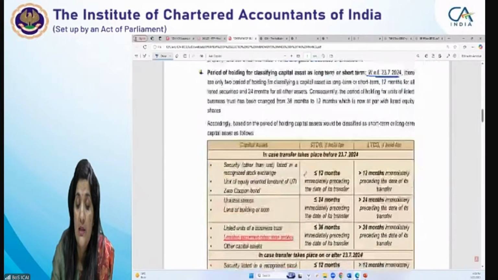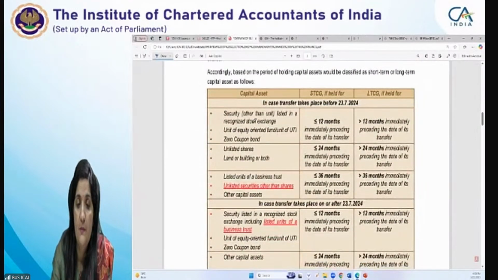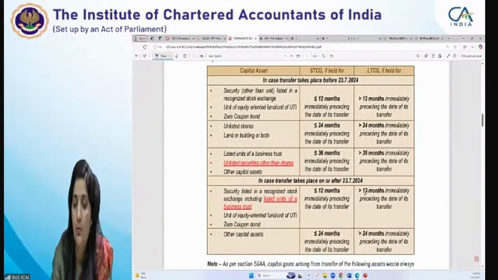Right, specifically आप इसको कैसे याद कर सकते हो, जो मुझे समझ में आया, आप देखोगे इन्होंने अभी new clauses में, if you go and see the listed securities, they have classified unit of equity oriented fund and zero coupon bond. These 3 things, any listed securities listed in recognized stock exchange, that can be any kind of securities, other than debentures or bonds.